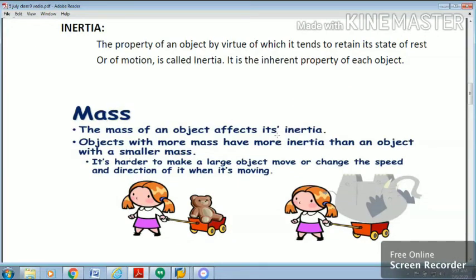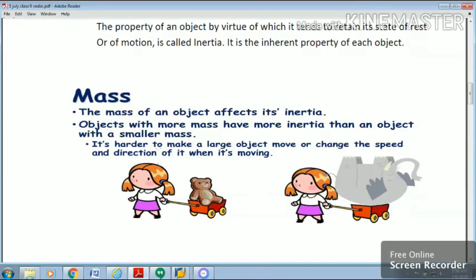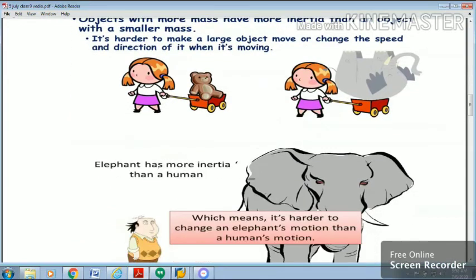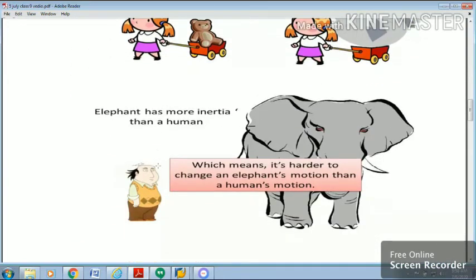The mass of an object affects its inertia. Objects with more mass have more inertia than an object with smaller mass. So an elephant has more inertia than human beings, which means it's harder to change an elephant's motion than a human's motion.